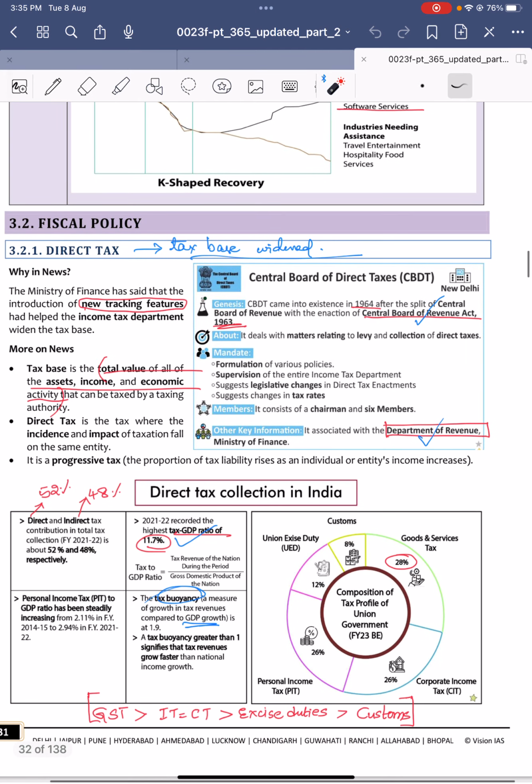Next, fiscal policy regarding direct tax. Because of the introduction of new tracking features, the income tax base got widened. First of all, the Central Board of Direct Taxes comes under direct tax. Which body looks after the direct taxes? The Central Board of Direct Taxes.